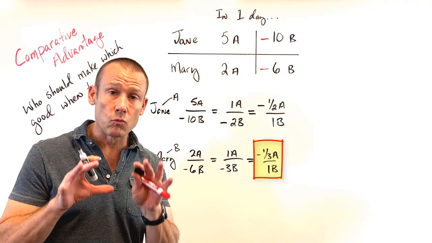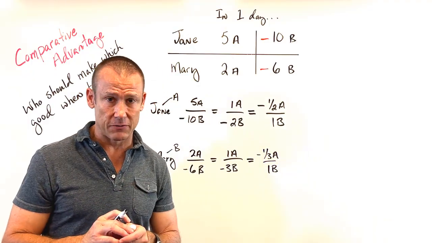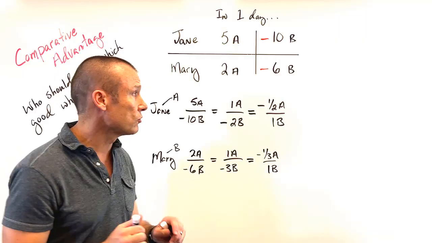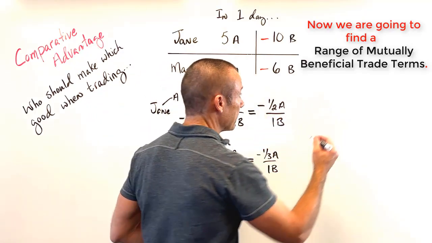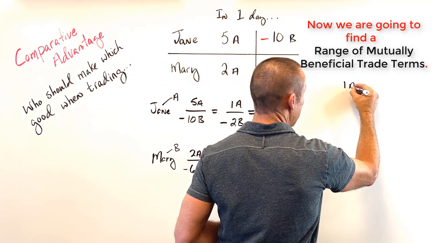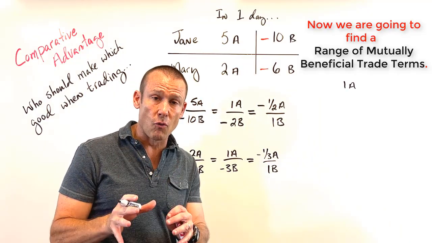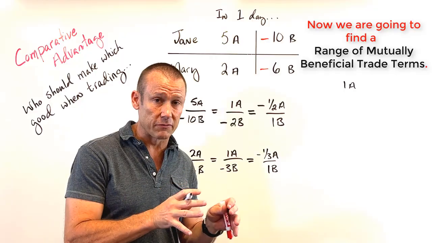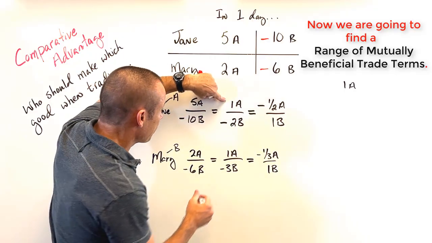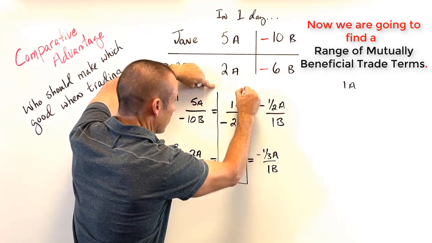Now we need a range of mutually beneficial trade terms. A range of mutually beneficial trade terms. So over here, I'm going to put 1A, okay? So I'm going to find a range of mutually beneficial trade terms for selling and buying 1 of A. Now, what I'm going to focus on is right here, right?